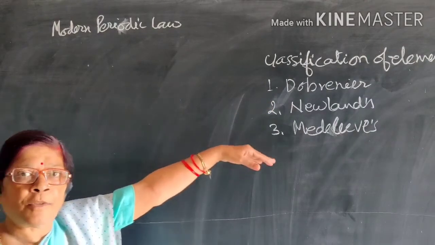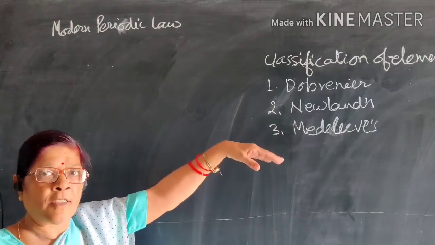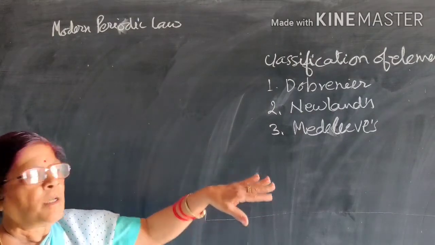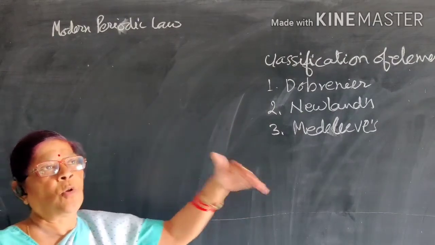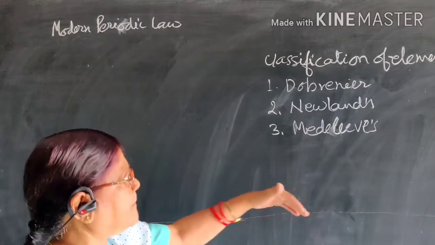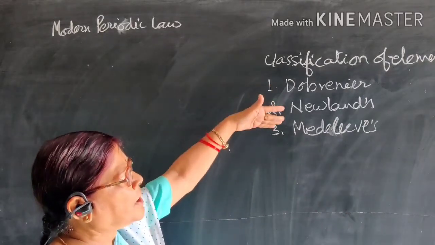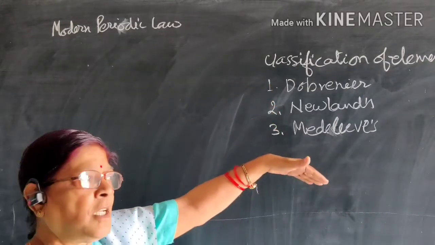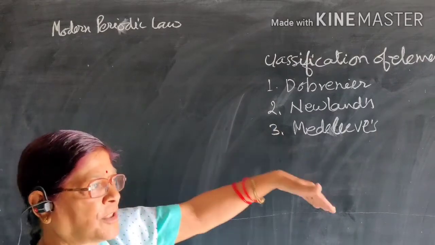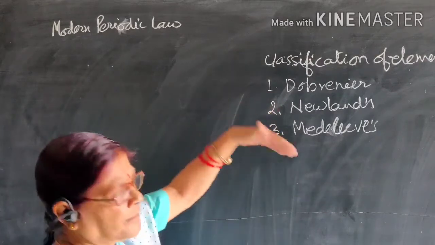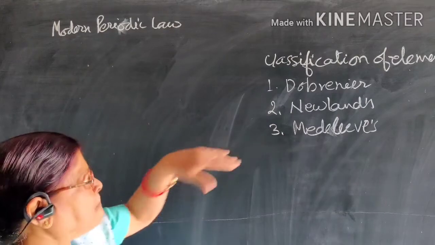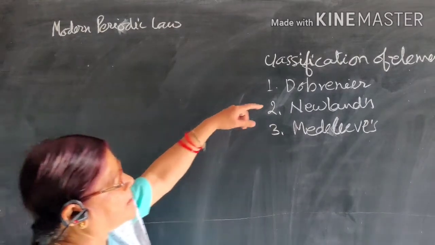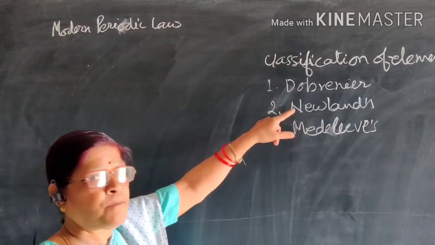in the group of three, and they were called the Daubernier triads. But he could not classify all the elements present at that time. The second classification was given by Newlands. Now this portion is deleted from our syllabus, but I am giving you the reference for it.